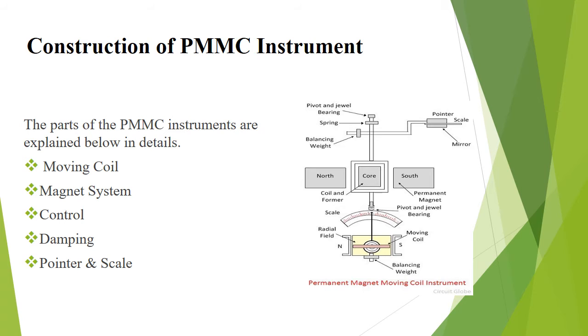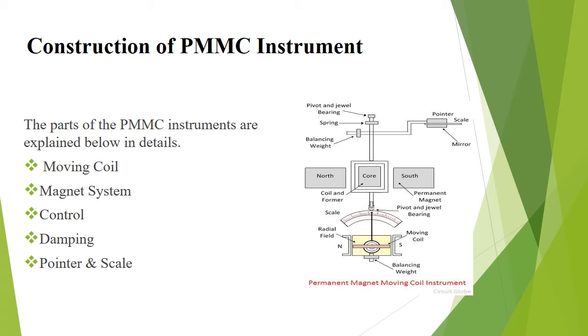Let me see the construction of the PMMC instrument. The moving coil is either rectangular or circular in shape. It has a number of turns of fine wire. The coil is suspended, free to turn about its vertical axis.